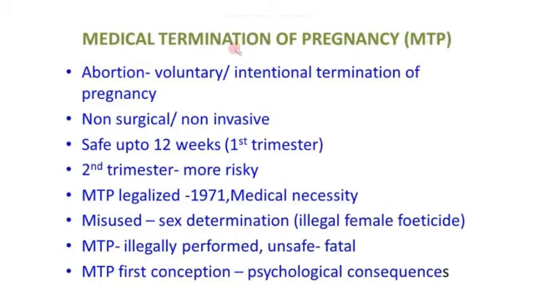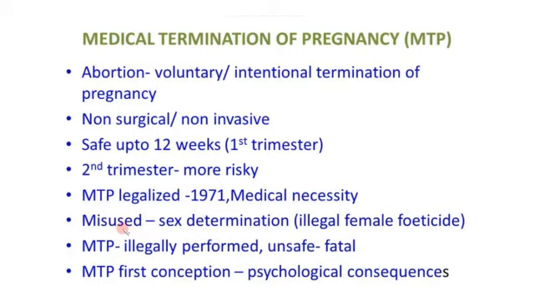So next one is medical termination of pregnancy, or MTP. Medical termination is nothing but abortion. It is the voluntary or intentional termination of pregnancy. This can be done by a non-surgical, non-invasive method. It is safe only up to 12 weeks, that is the first trimester, the first 3 months. MTP can be done only within the first 3 months. If it is the second trimester, it is more risky. MTP was legalized in 1971. Only when medical necessity arises, the MTP has to be done.